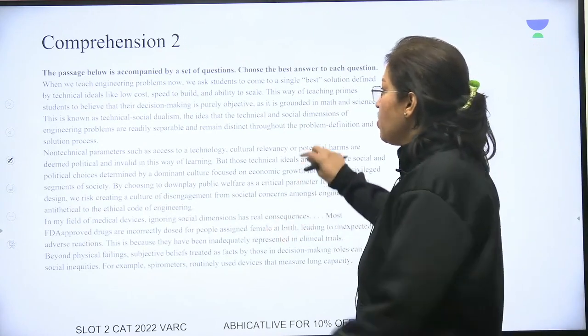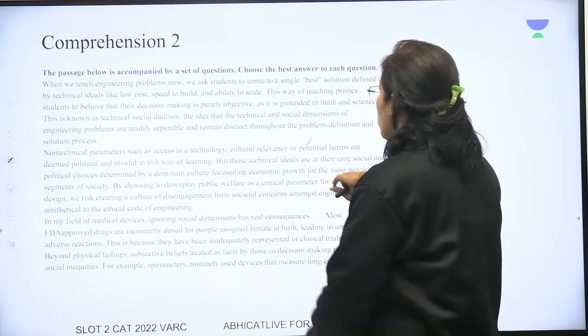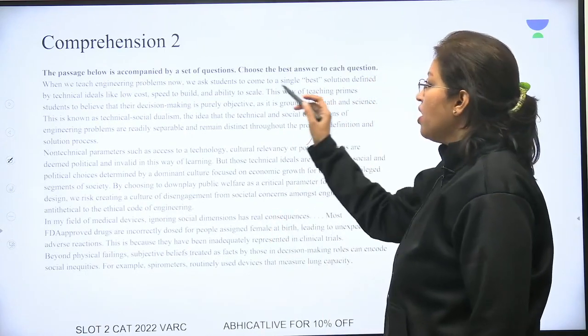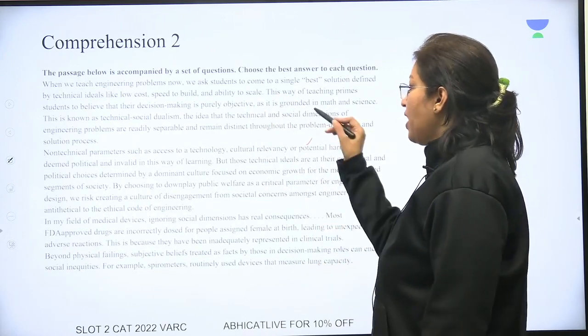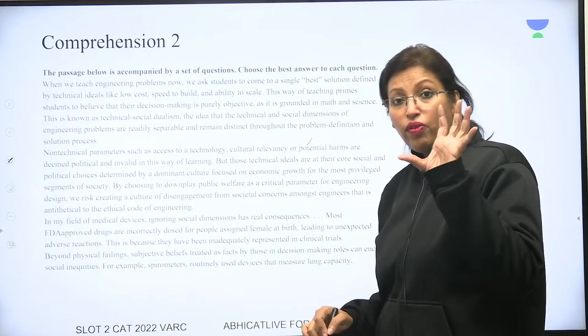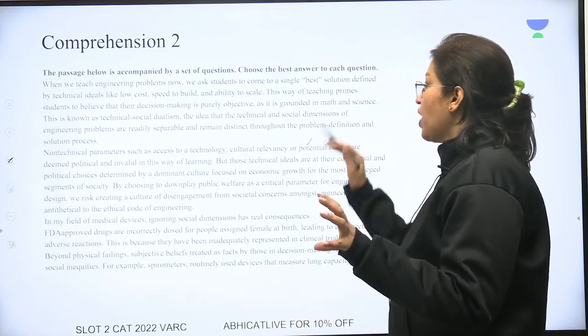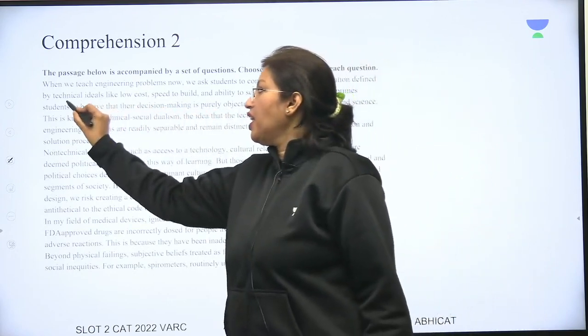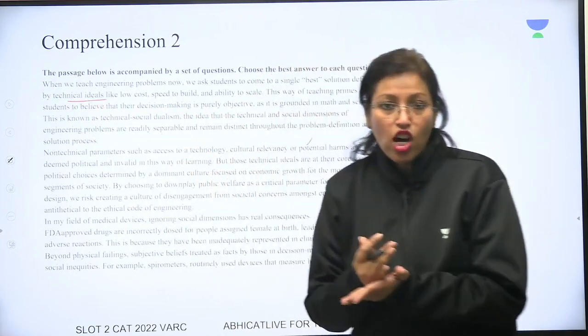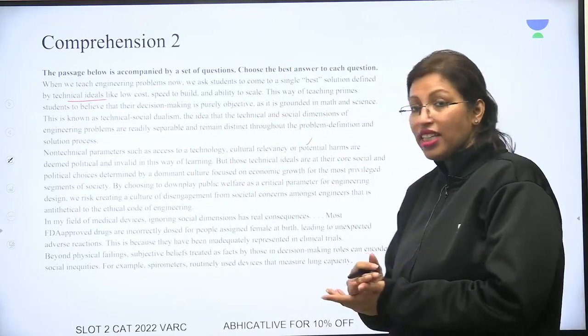So when we teach engineering problems now, we ask students to come to a single best solution defined by technical ideals like low cost, speed to build and ability to scale. So when we are teaching engineering problems, we are asking students to find a best solution by technical ideals like cost should be low, it should be fast, it should scale quickly.